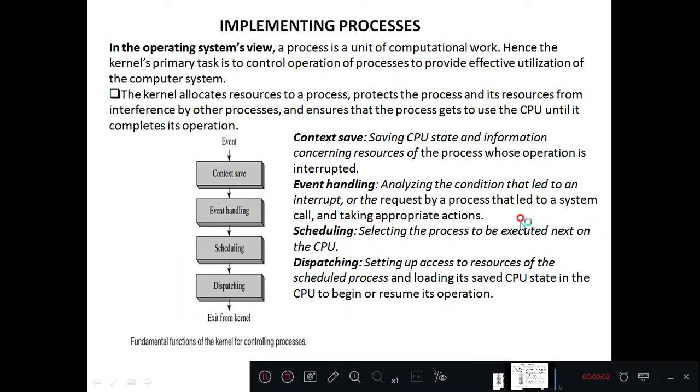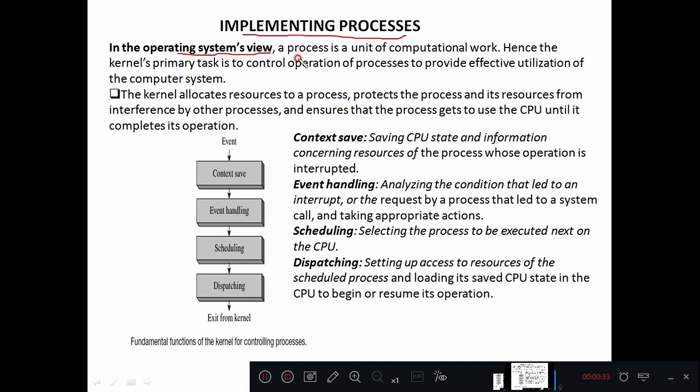Good morning, students. In the last class, we saw the definition of a process, and what the primary process and secondary process, or the parent process and child process, are. We also saw with an example how the operating system creates child processes and allocates different tasks to those processes. In today's class we will see how to implement those processes.